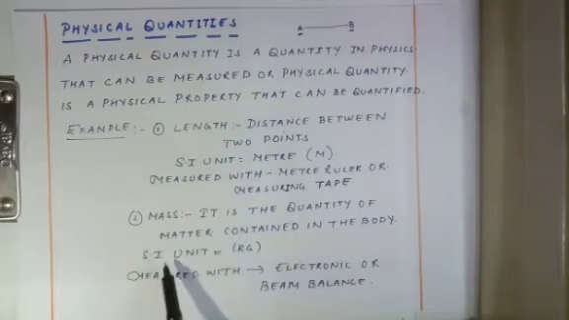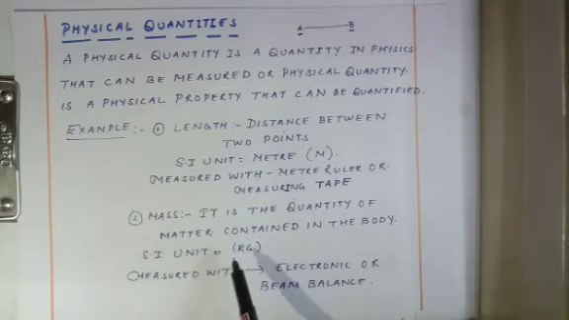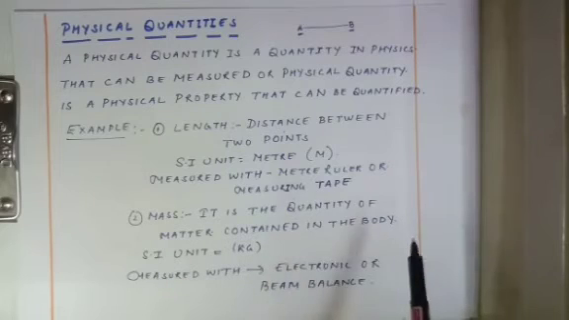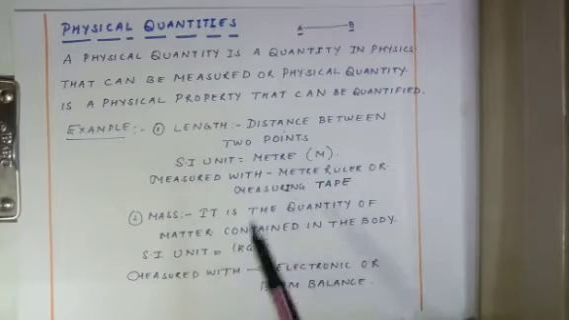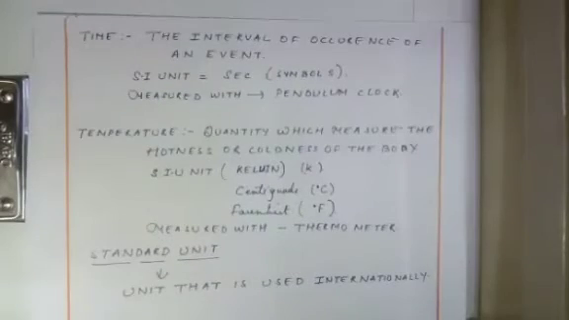Now the SI unit or standard unit of mass is kg. It is measured with an electronic balance or beam balance. I hope these two topics are clear to everyone. Let us see another one.